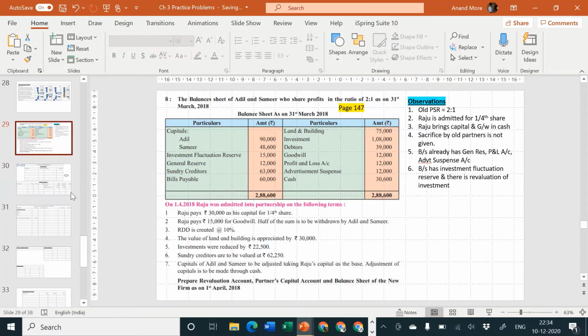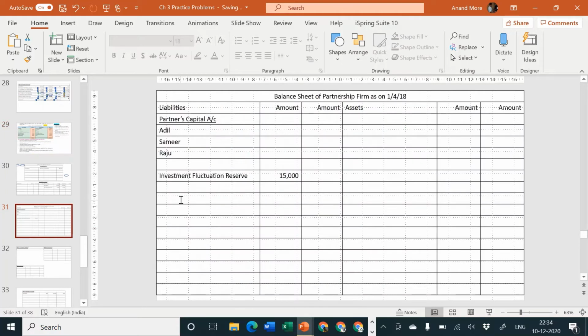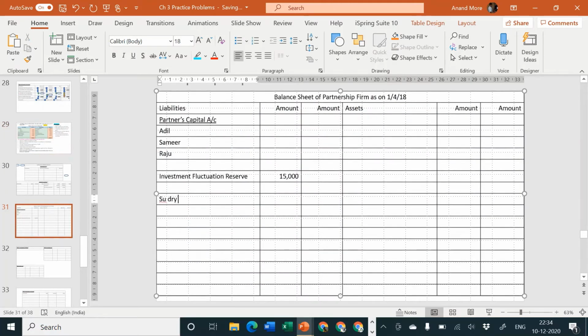Sundry creditors, balance sheet liability side, I think there is an adjustment. So inner column 63,000. Sundry creditors. Inner column 63,000.